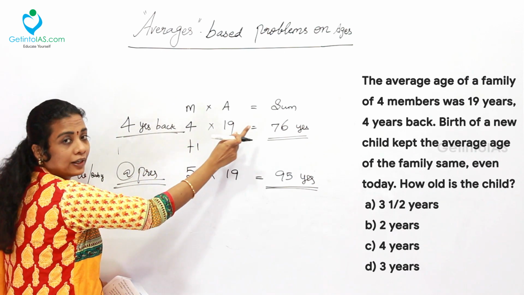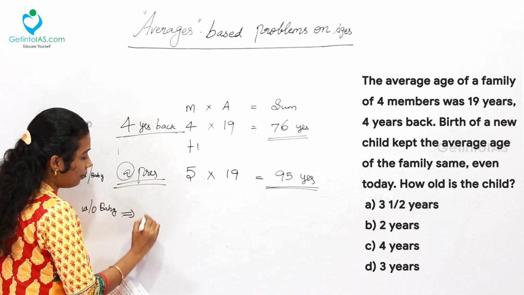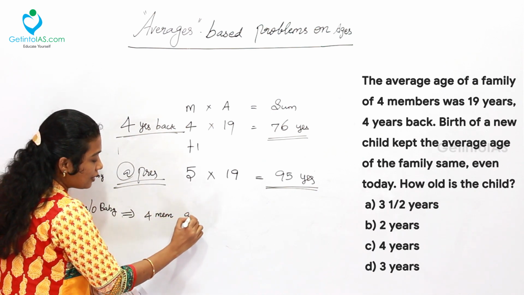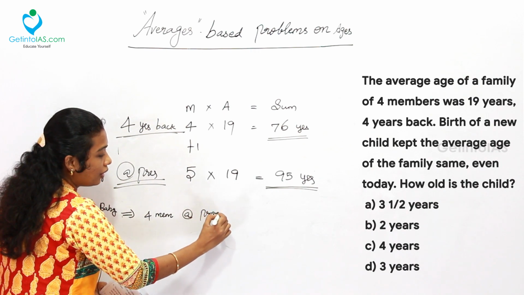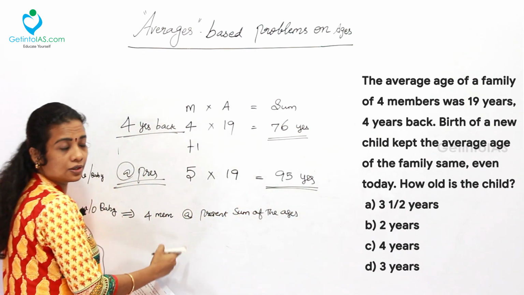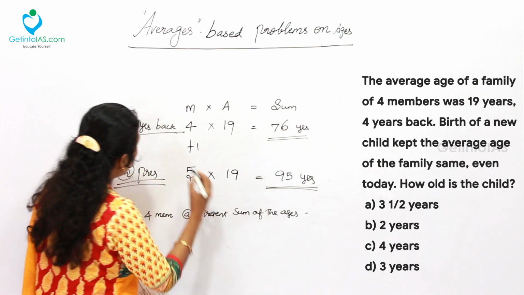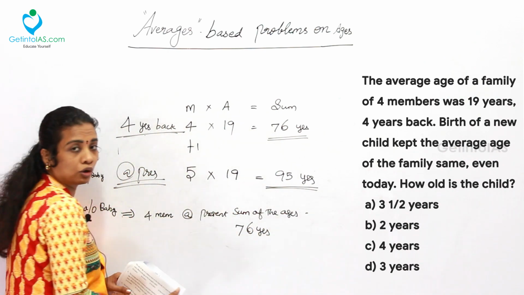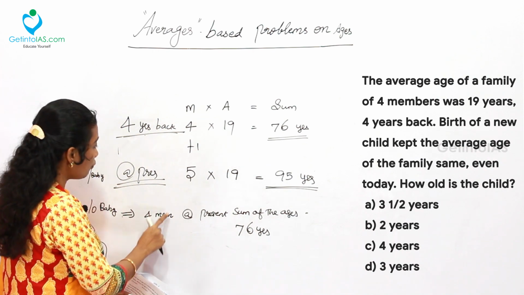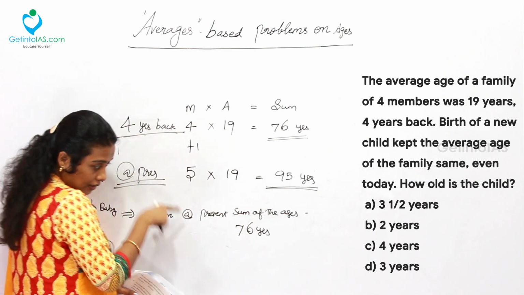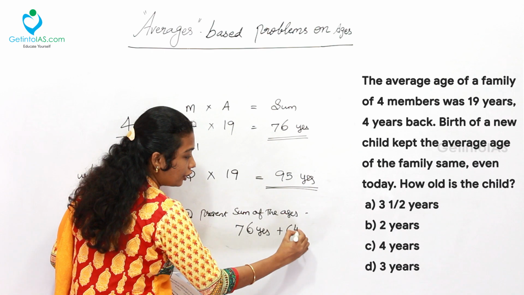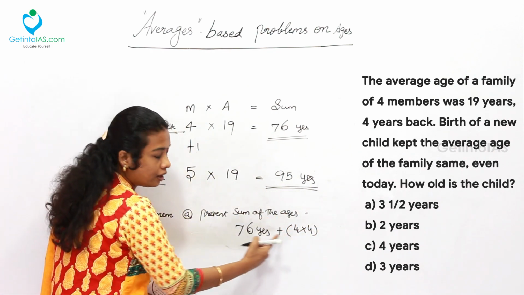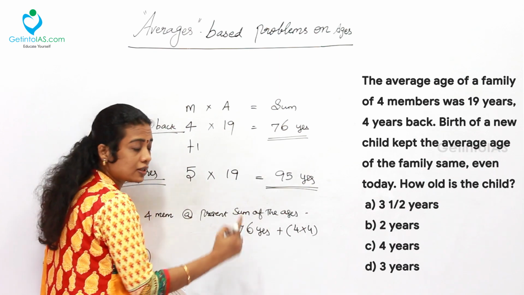What is 4 into 19? 76 years. Without baby, 4 members at present, the sum of the ages is to be considered first. Already 4 years back, they were 76 years old, the sum of the ages. After 4 years, that is at present, 4 into how many members? 4. 4 into 4 is to be added with 76 years. 4 into 4 is 16.